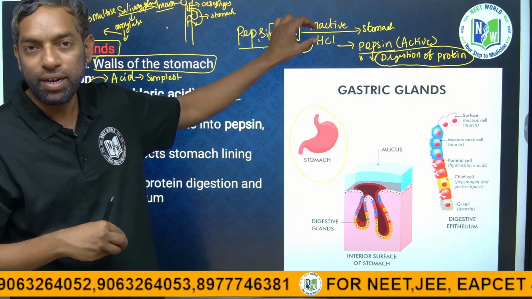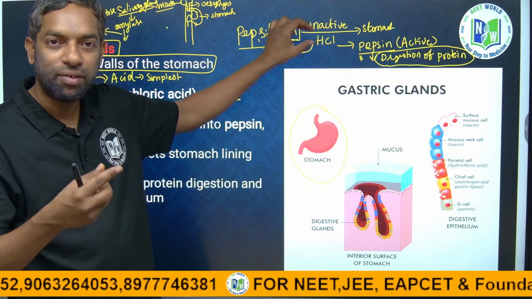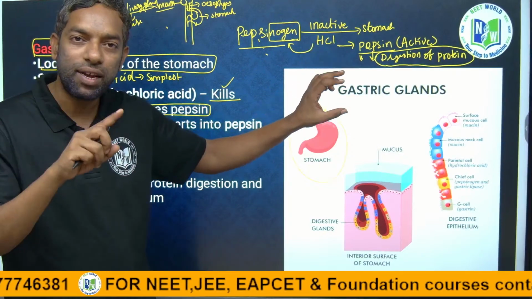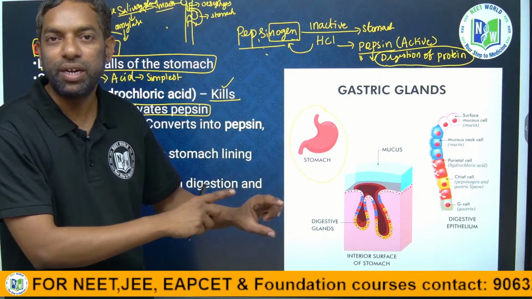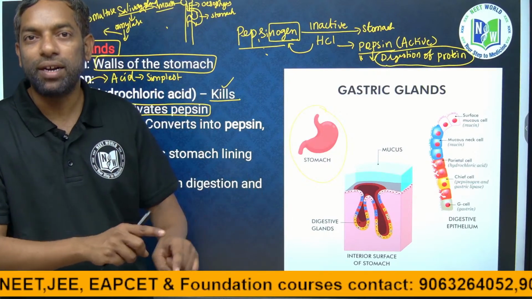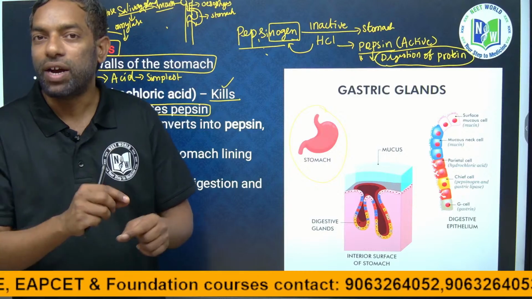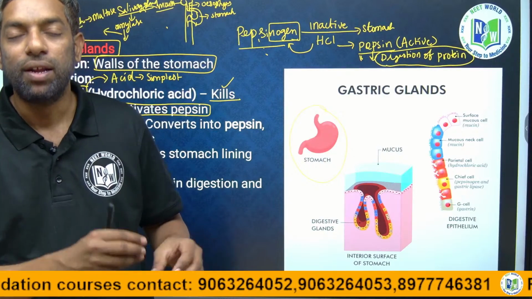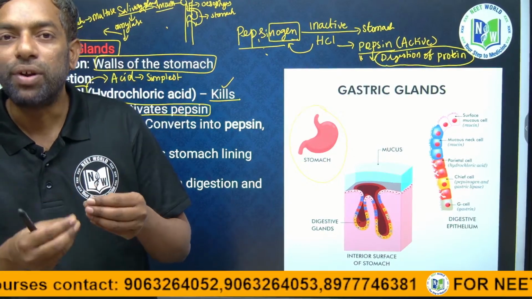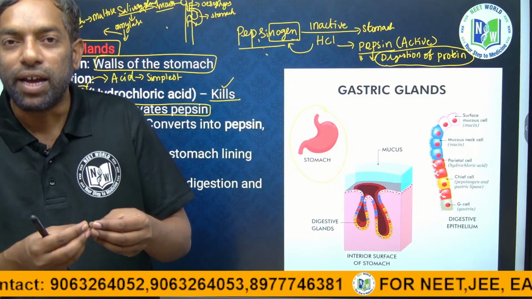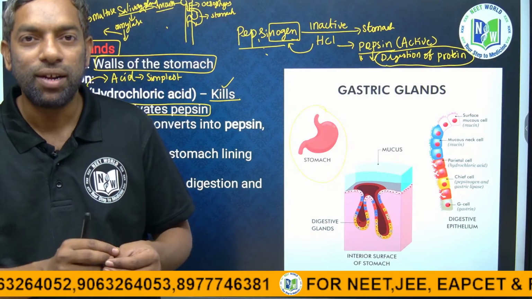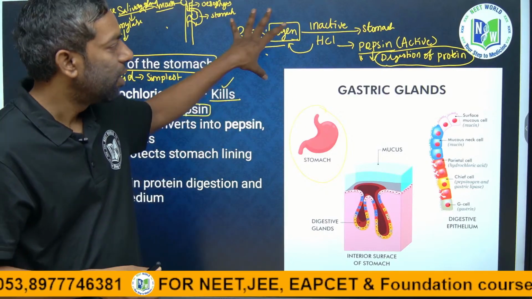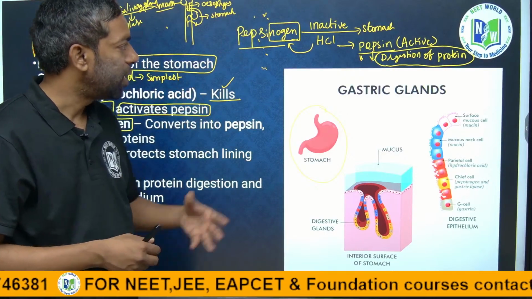When we eat food, then only HCl is released. If we don't eat food, there is no HCl release. If we eat food, HCl is released, it activates pepsinogen into pepsin, and then pepsin starts the digestion of protein. Otherwise, if active pepsin were released directly from the stomach, the stomach walls would be damaged, because the stomach wall is protein and can be digested. That is why the mechanism is clear here.